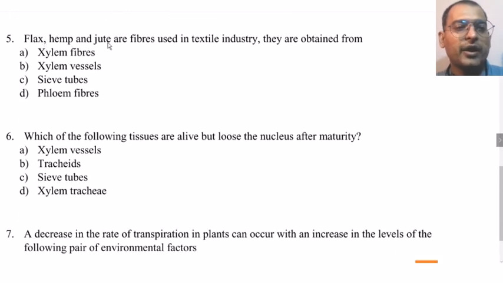Flax, hemp and jute are fibers used in the textile industry. They are obtained from xylem fibers, xylem vessels, sieve tubes or phloem fibers. The answer is phloem fibers. So phloem fibers are mainly contributing to this flax, jute, hemp, all of these.